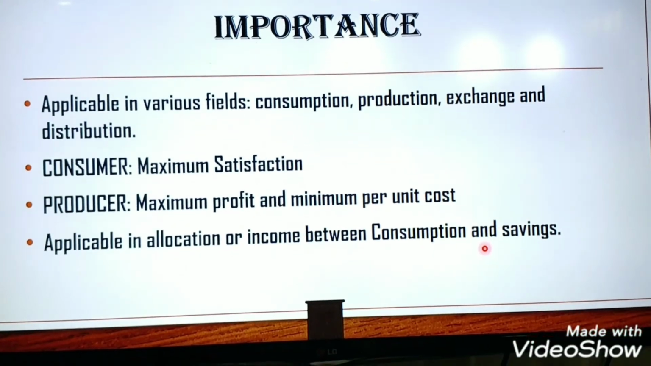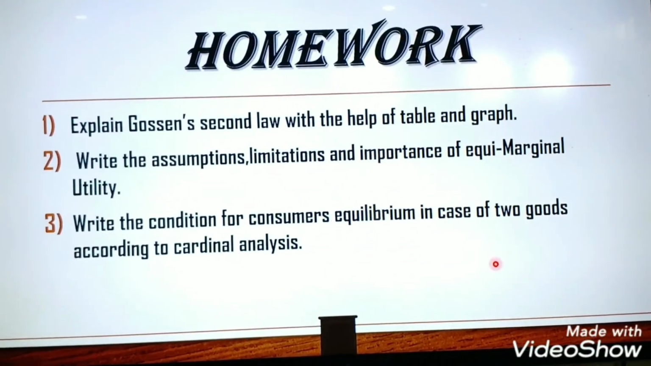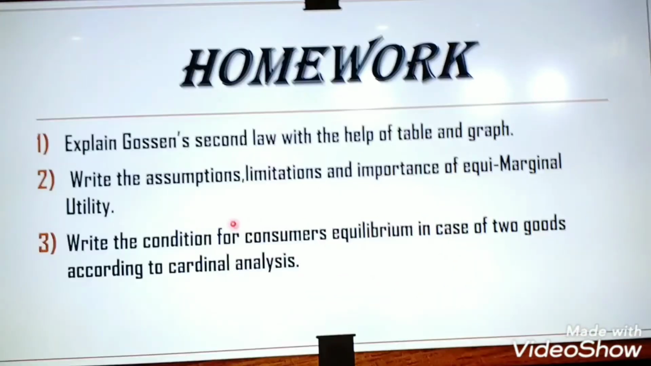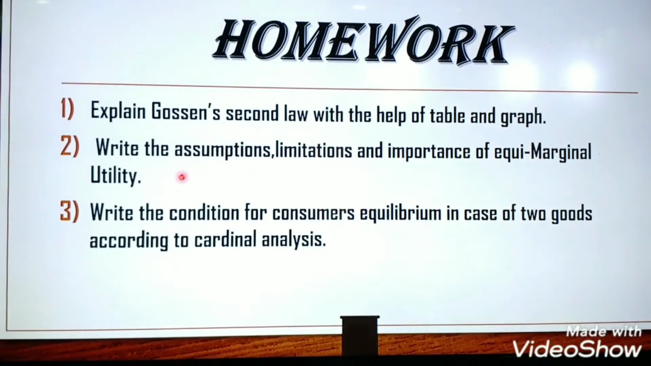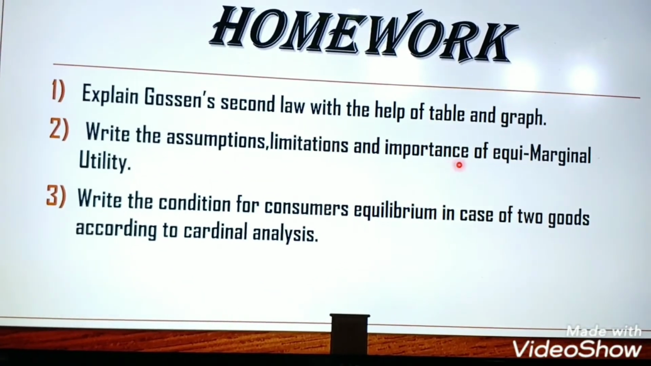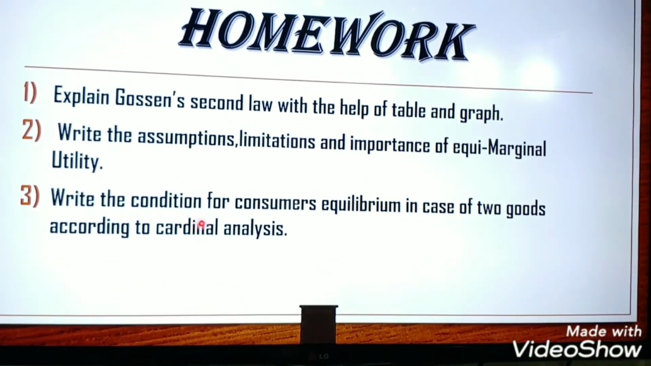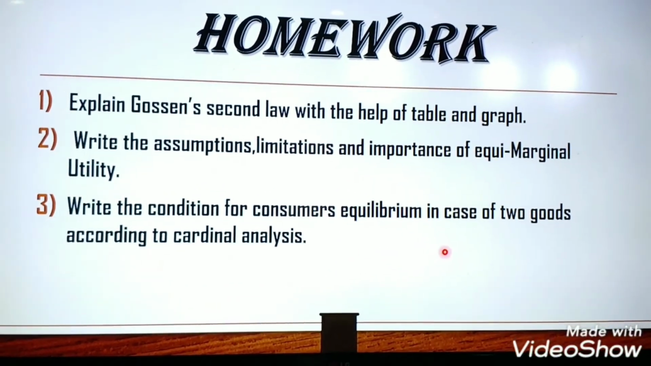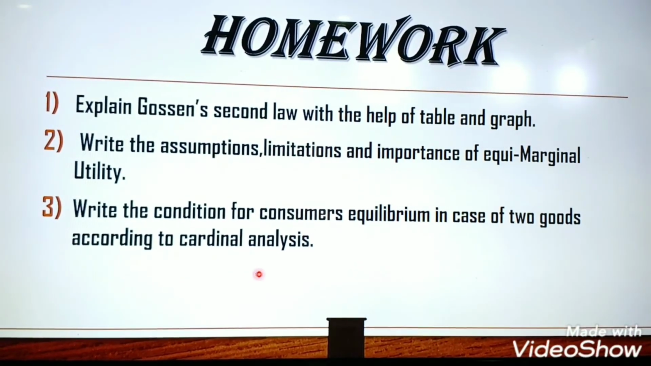Hope you understood it. Now let's have the homework. Write down homework. Explain Gossen's second law with the help of table and graph. Write the assumptions, limitations and importance of equimarginal utility. Write the condition for consumer's equilibrium in case of two goods according to cardinal analysis.